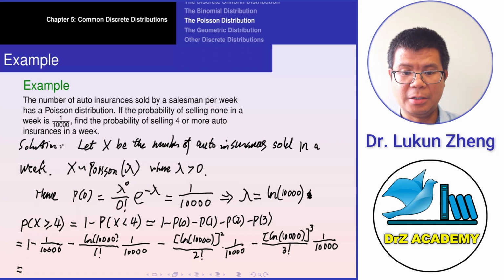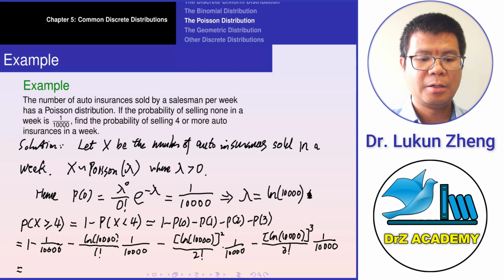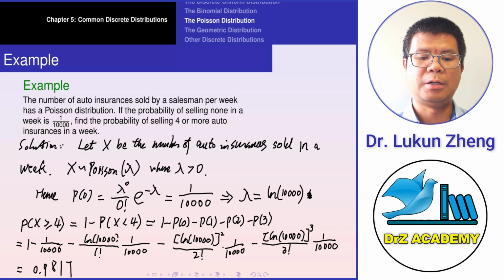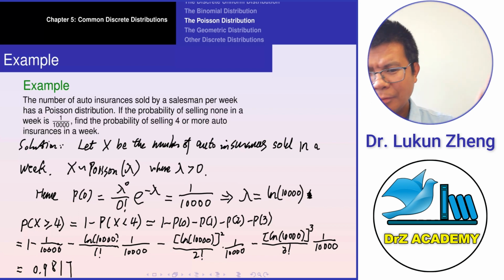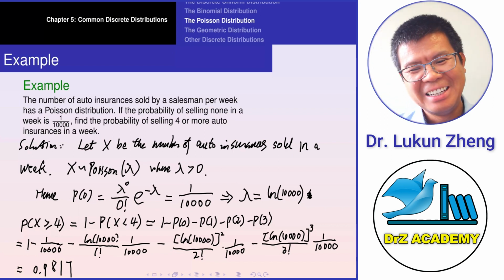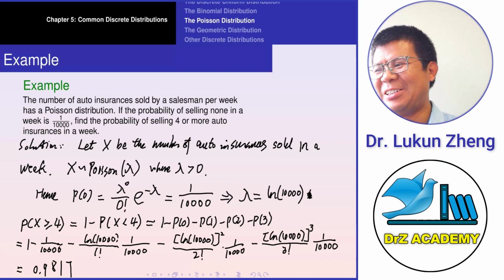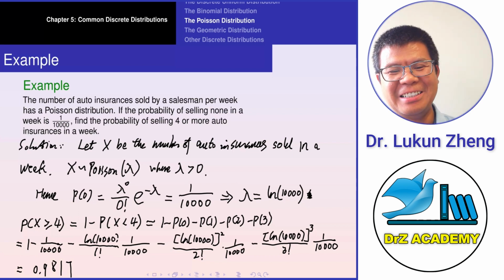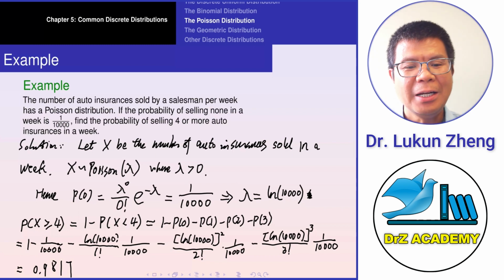All right, so let's see. I got 0.9817. So that's going to be the probability. You have to be careful in the calculation, especially with the calculator. It's kind of complicated, but just be very careful.